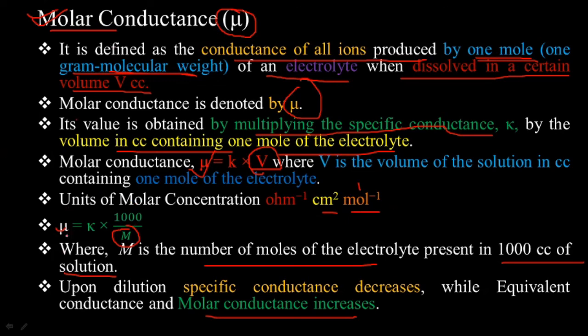By definition, molar conductance mu is equal to K into 1000 divided by M, where M is the number of moles of the electrolyte present in 1000 cc of the solution. Molar conductance increases when there is an increase in the dilution of the electrolytic solution.